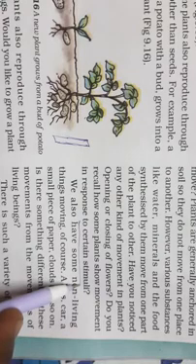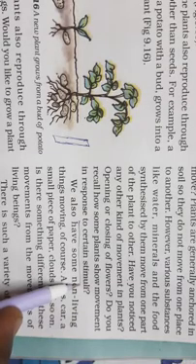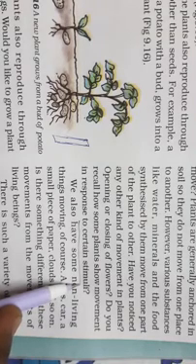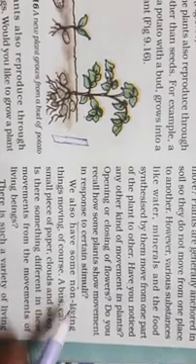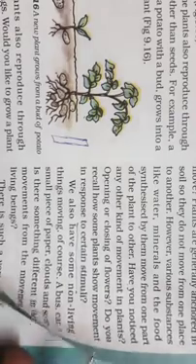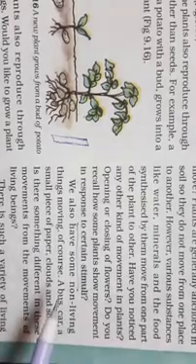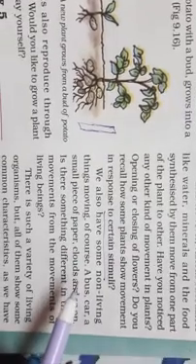Wherever the sun moves, the sunflower follows. The sun rises from the east, and by noon it comes in the middle, just about on top of our head. Then again it moves to the west and sets in the west. So the sunflowers respond to the stimuli. That means the flower moves according to the movement of the sun. So you can see that plants also show some response to the stimuli, or in a way they also show a little bit of movement.